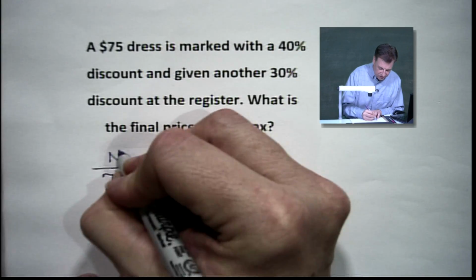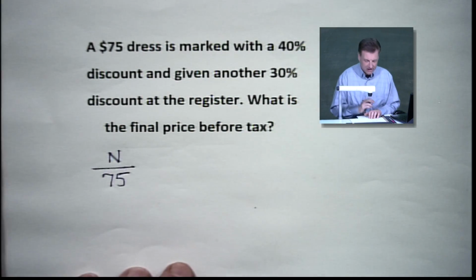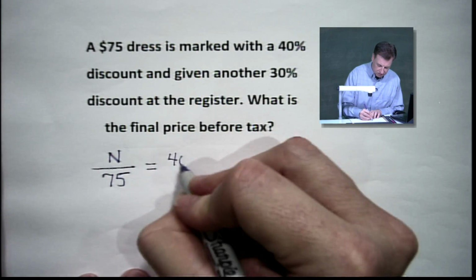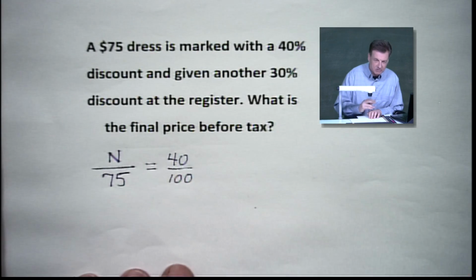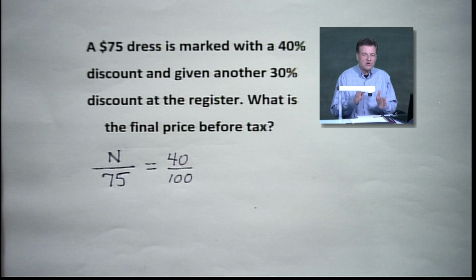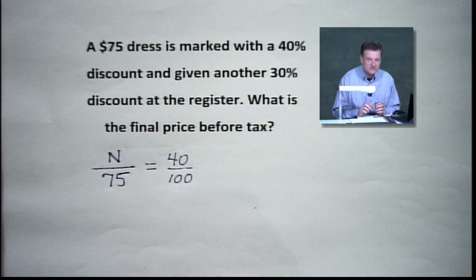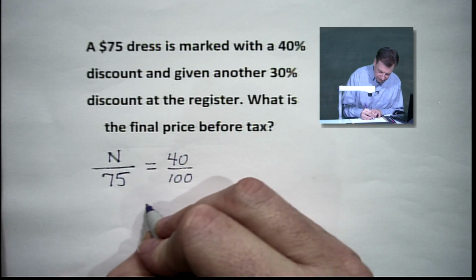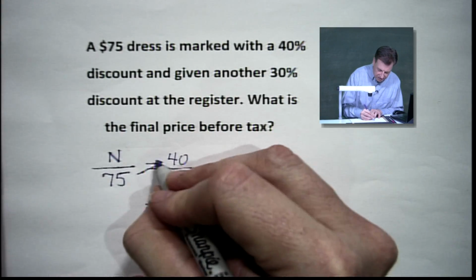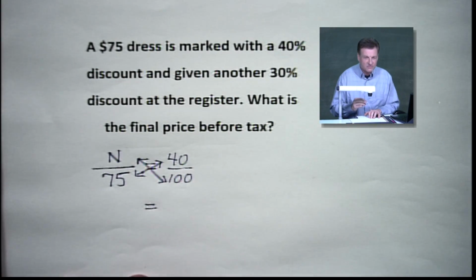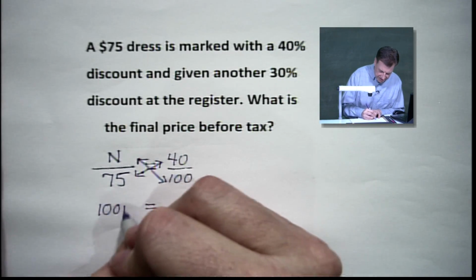So here we go. We're looking for it. We don't know what it is, so we'll call it n. On the other side of the picture, we are going to have 40, and we'll divide that by 100, because that's the way percent works. 40 over 100. We're going to do a nice little cross multiplication here. So let's cross multiply, and we'll take 100 times n. Some of you are going, ooh, that's different. It is, because we get 100 times n.